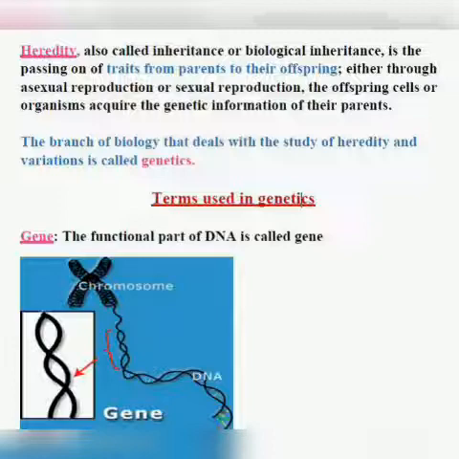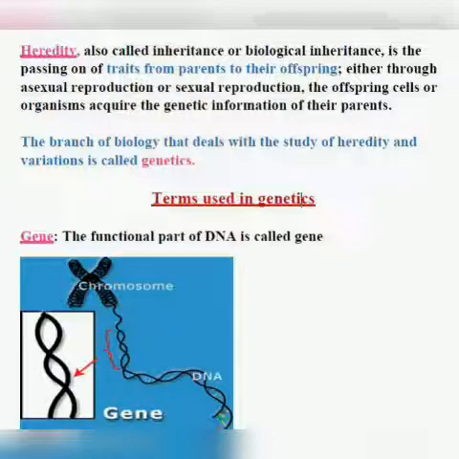The offspring cells or organisms acquire the genetic information of their parents. Or another definition is also there, that is, heredity is the transmission of characteristics, that means features, from one generation to the other, that is from parents to the offspring.